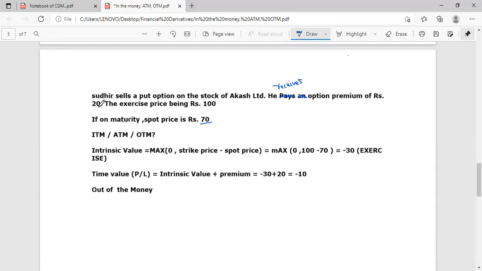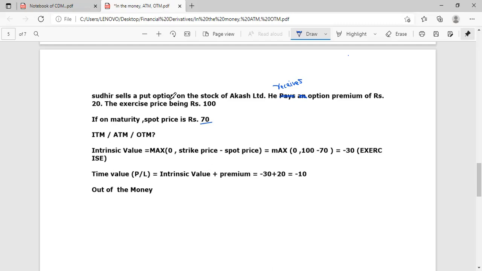So the put buyer is selling at 100. By looking at the difference of 30, he makes a profit. The put buyer is making a profit of 30, and the put seller is buying the stock at 100, even if it is available at a lower price. He cannot buy at 70 because he took the premium.